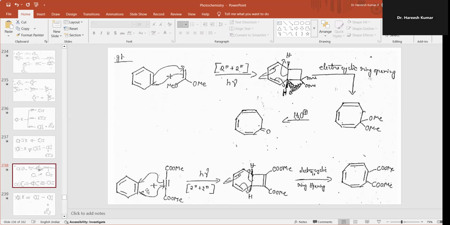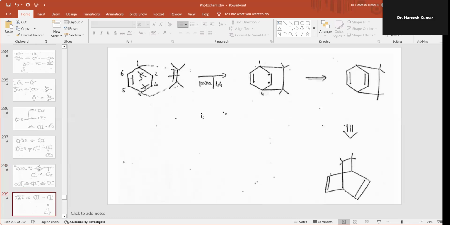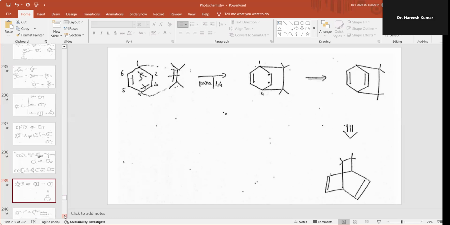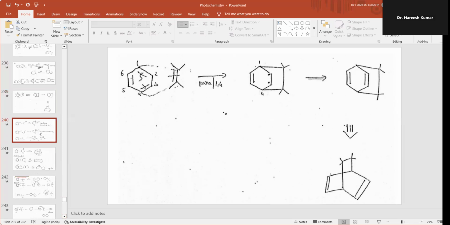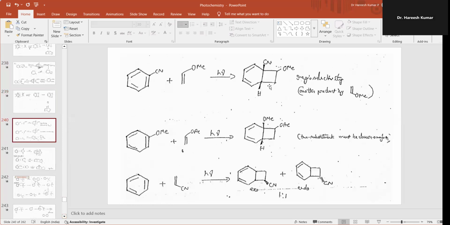And then similarly, benzene on reaction with acetylene, giving rise to a bicyclic moiety, and this undergoes electrocyclic ring opening, forming a compound. Then this is again one more example, more particularly para attack. Then here I am taking a few more examples: endo product, regioselective, and a mixture of compounds. If an electron withdrawing group is attached, that means acrylonitrile.